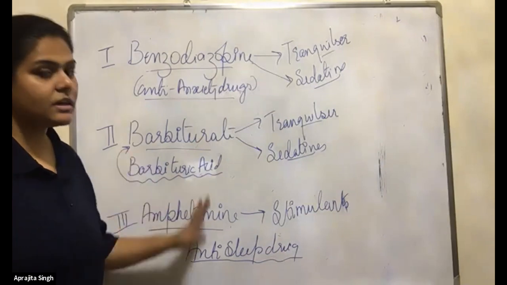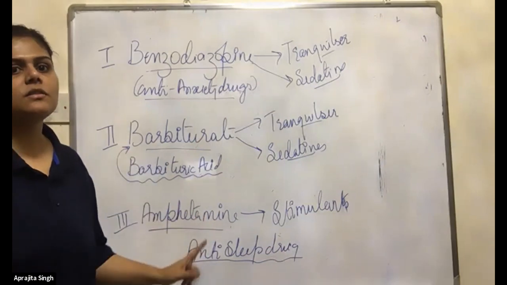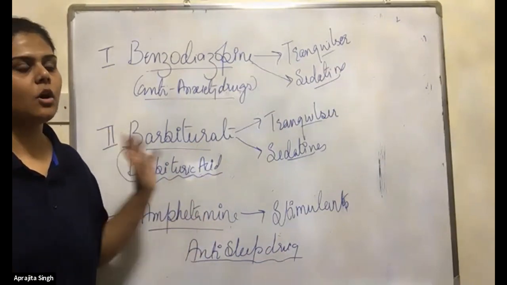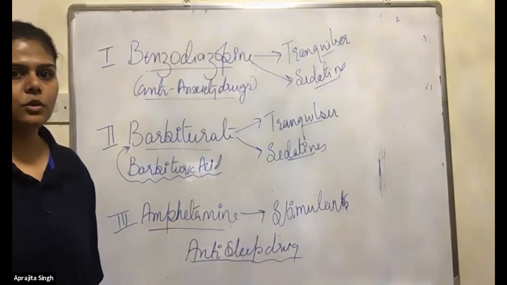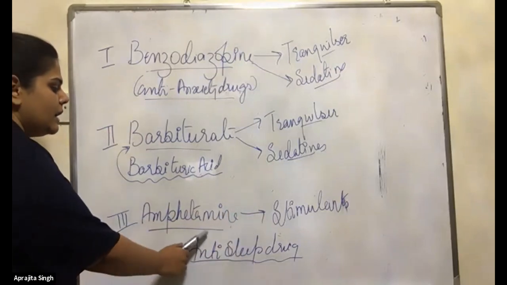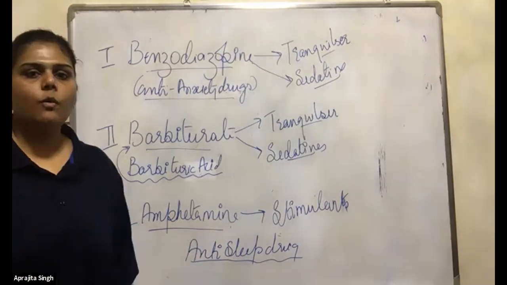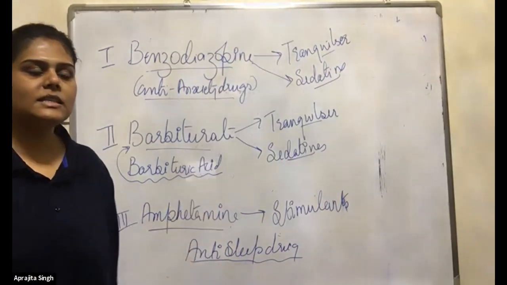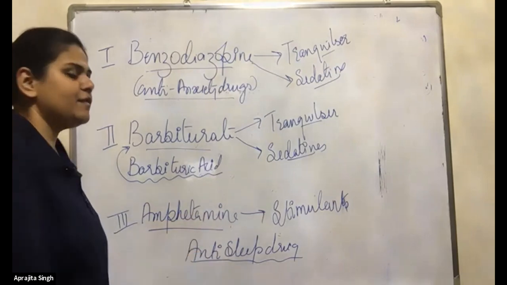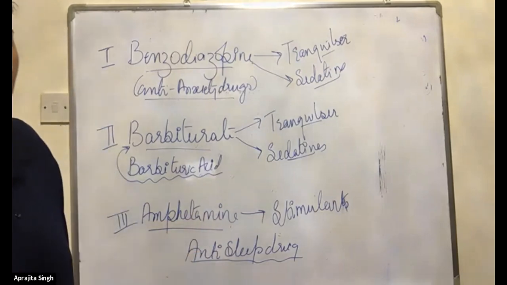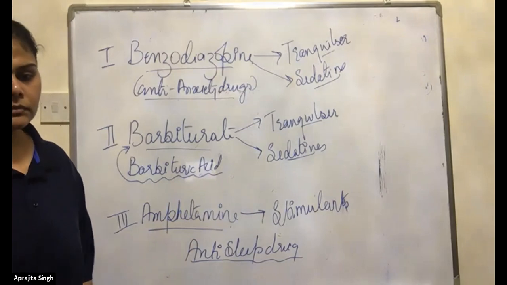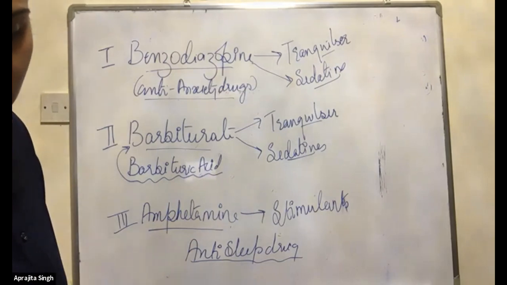But now this drug is banned because overconsumption causes problems in the human body. A question can be asked, which drug is taken for overactiveness, or which is the anti-sleep drug? Amphetamine. This is banned. You cannot take this drug easily now.